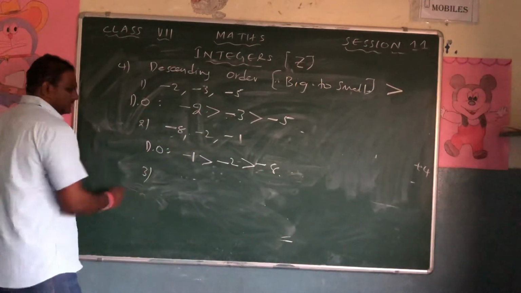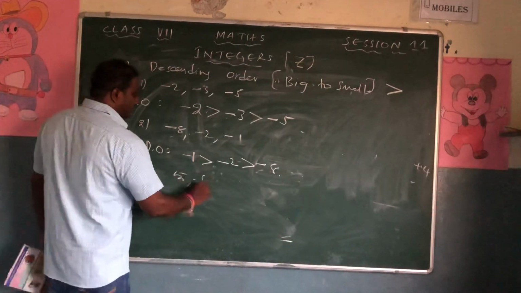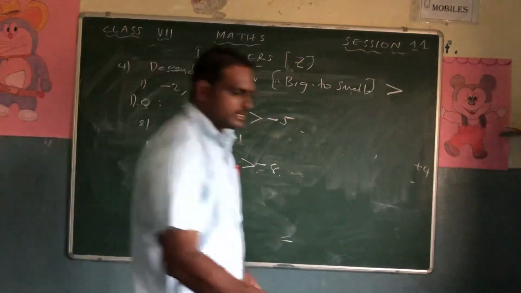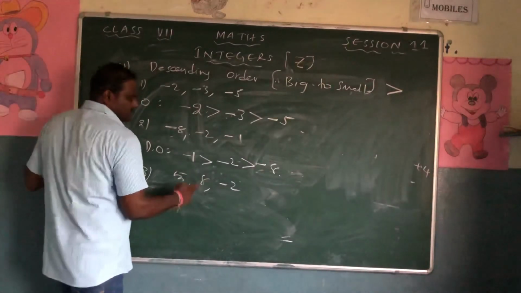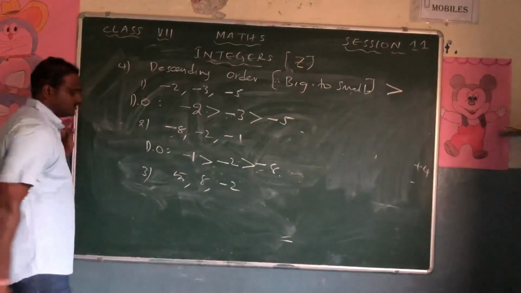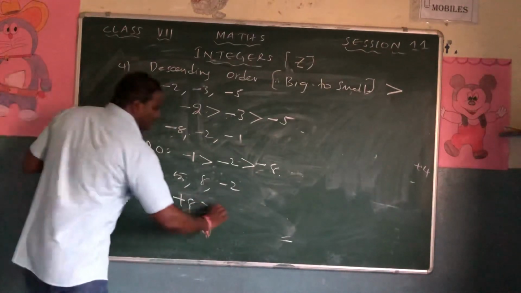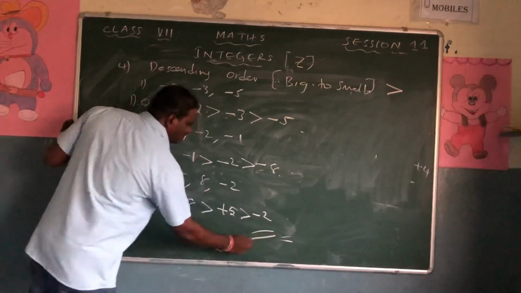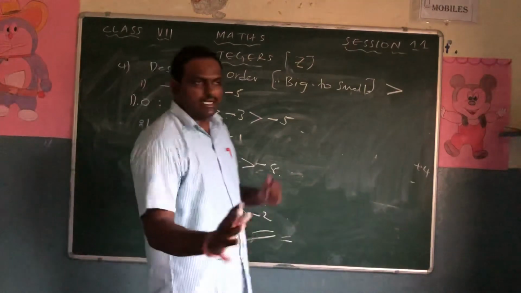And what is the last one? Third one: 5, 8, minus 2. If the symbol is not given, what do we have to understand? We have to understand it is plus. So this is plus 5, this is plus 8 and this is minus 2. No doubt plus 8 is bigger than plus 5, is bigger than minus 2. That's all. So this is the way to write ascending and descending orders.